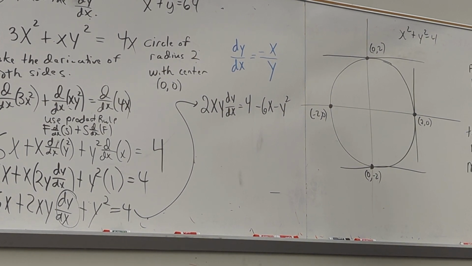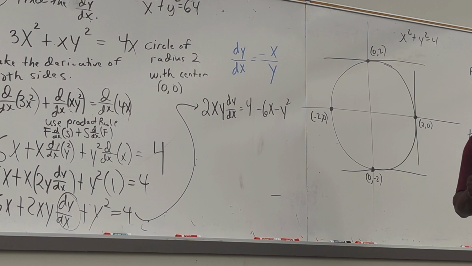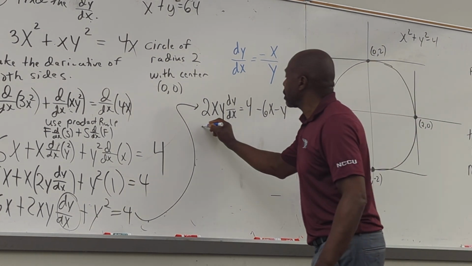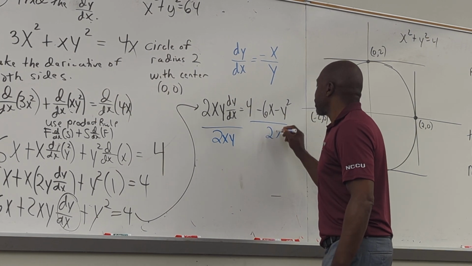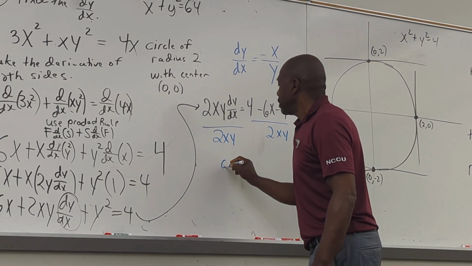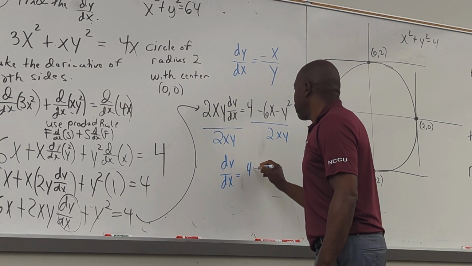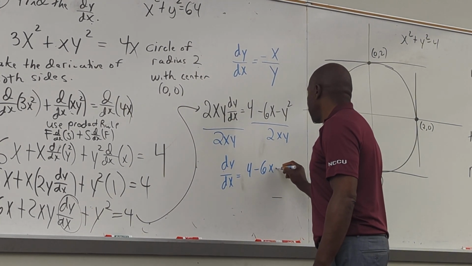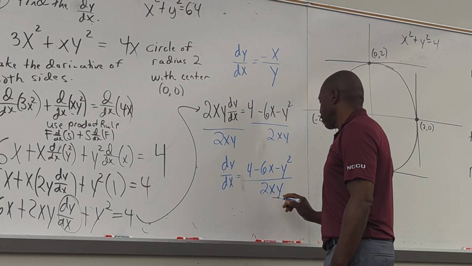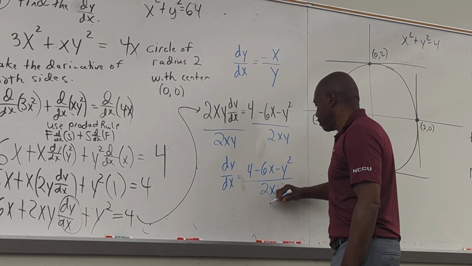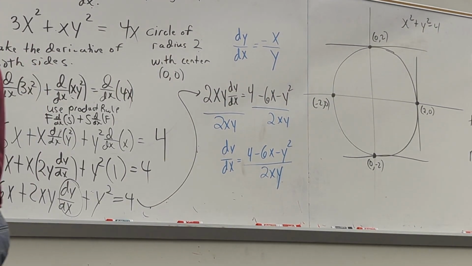Now what do we do? What am I trying to solve for? dy/dx. So what do I need to do now? Divide by 2xy. So I'll divide both sides by 2xy, and I'll get dy/dx equals (4 minus 6x minus y squared) all over 2xy. Now please know this has nothing to do with calculus, it's just solving.